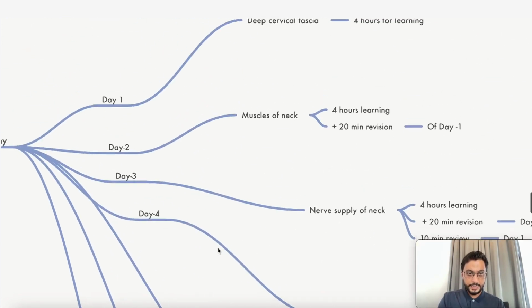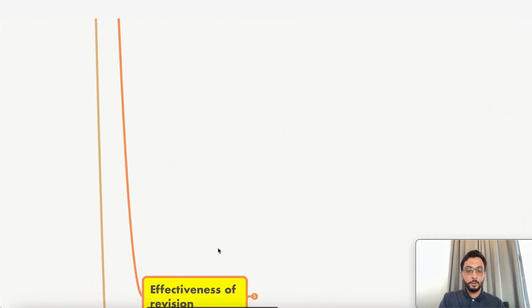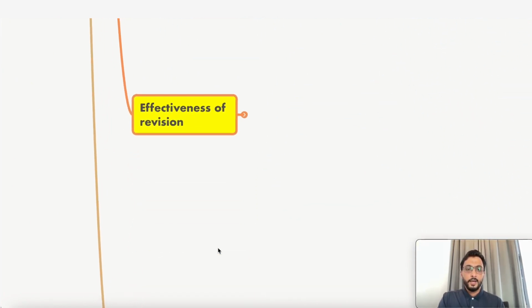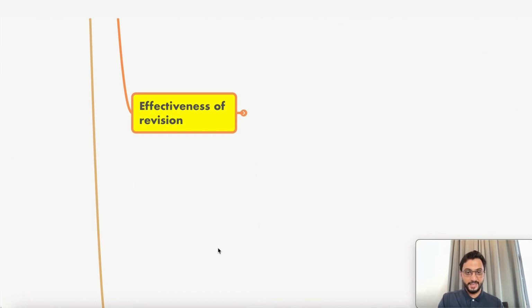Do what you have learned. I'll tell you why. Okay, very soon. So that was about what? An example. Now, I told you, I'll tell you why. It's important to keep your pending there and you understand the effectiveness of revision, how effective the revision is.